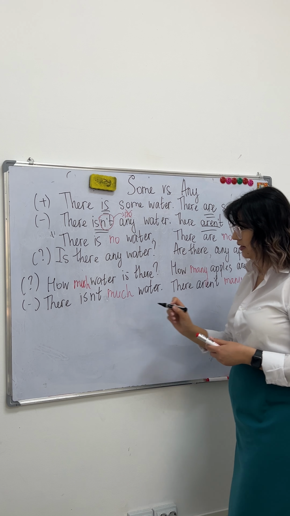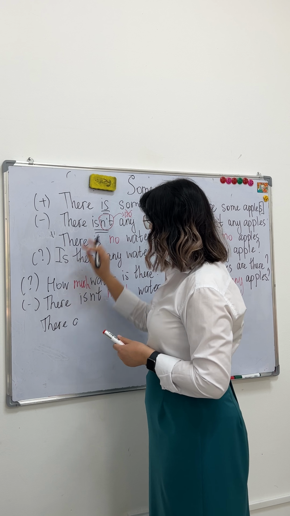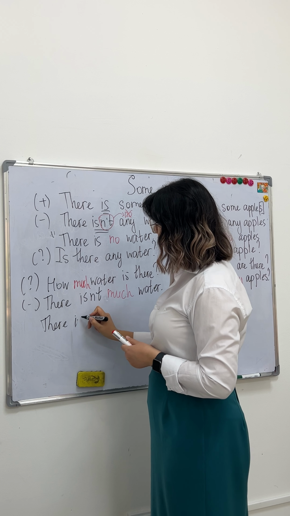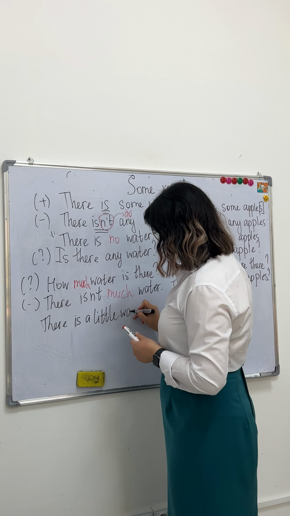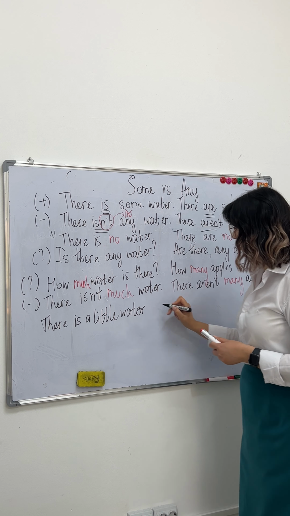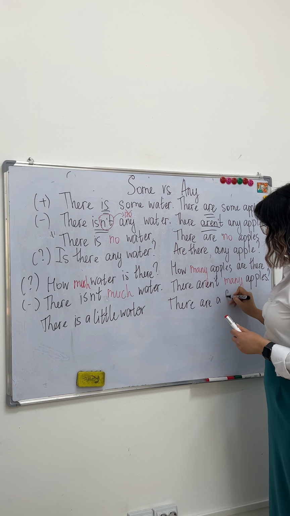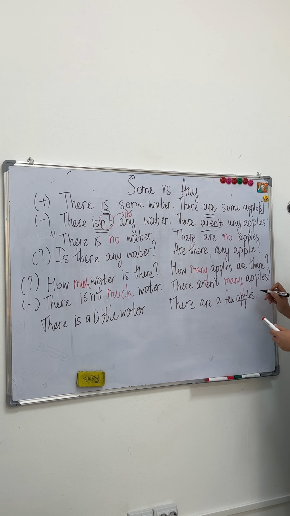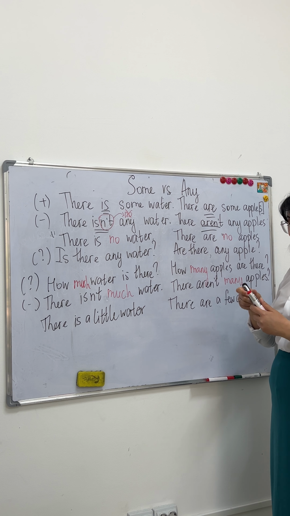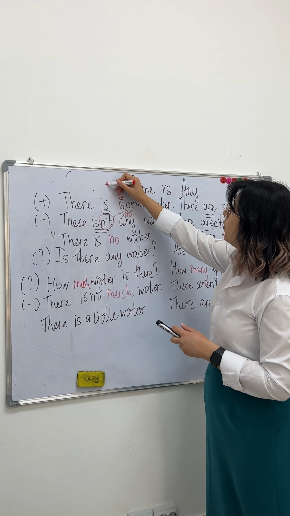That's why we can say there is a little water, but there are a few apples. Okay?